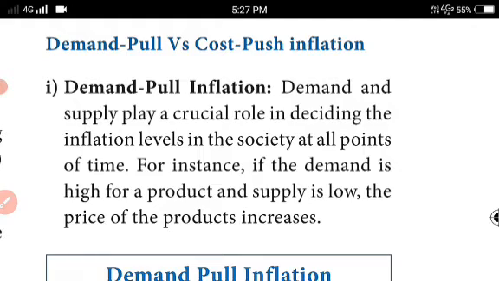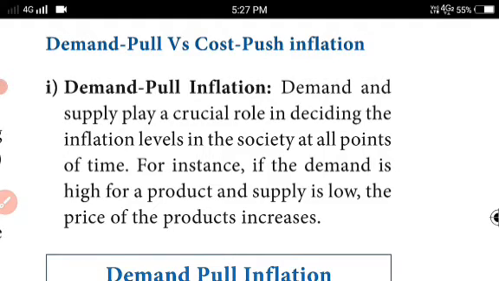We know that the market forces are demand and supply, isn't it? So here also demand and supply play the vital role in deciding the inflation level in the society.